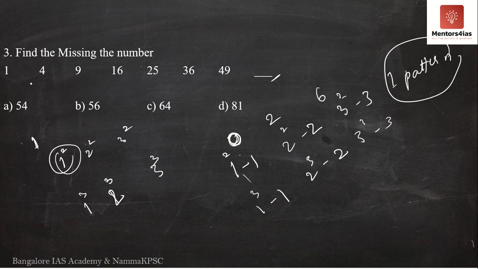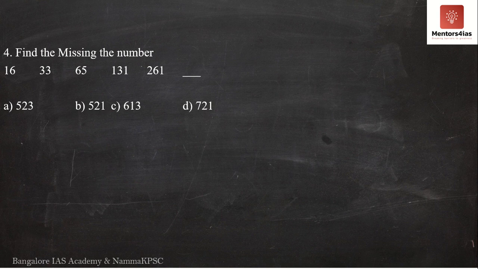Now this is very simple, right? This is nothing but 1 square, 2 square, 3 square, 4 square, 5 square, 6 square, and 7 square. After this we get 8 square. 8 8s are 64. Therefore the correct answer or option is C, 64. Next we move on to the fourth question.